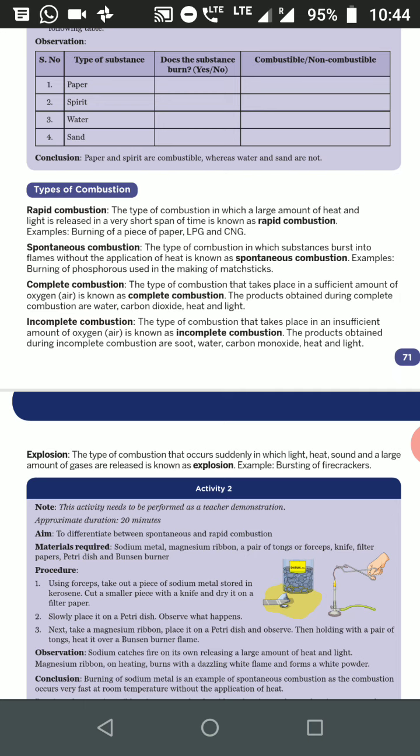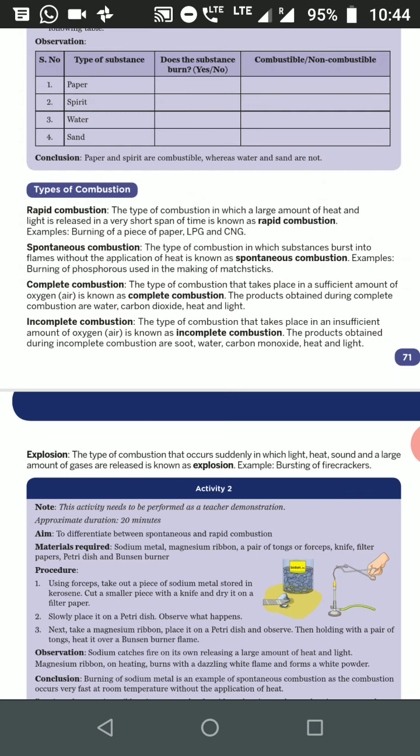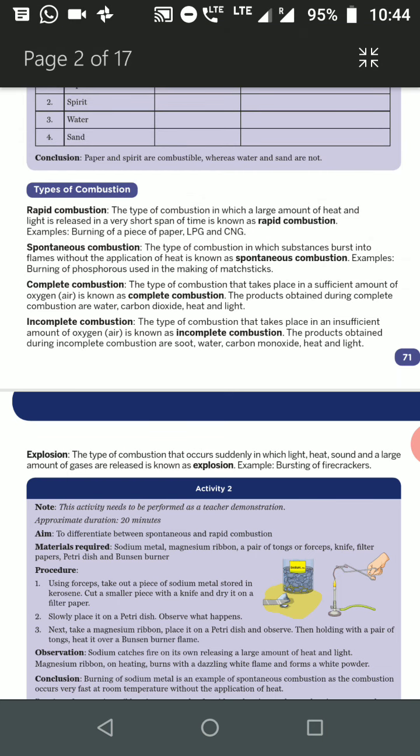Next, explosion. What is explosion? Explosion is the type of combustion that occurs suddenly, in which light, heat, sound and a large amount of gases are released, like the bursting of crackers. So they come under explosion.